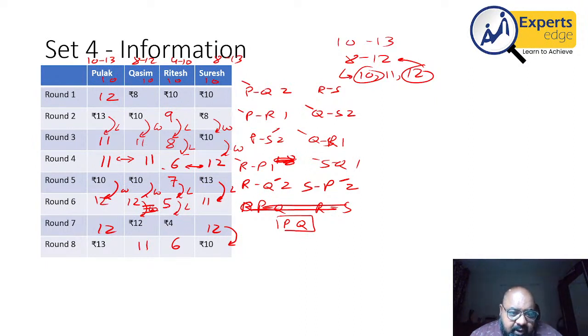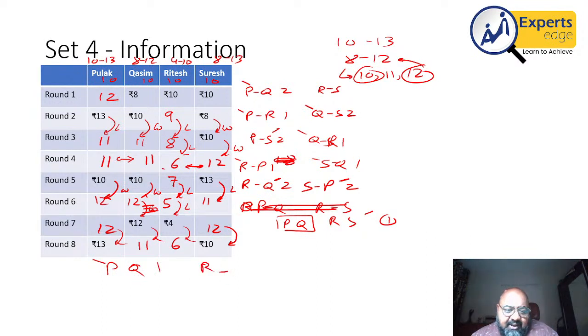And here R and S will have a game which S will win for 1 point. Finally, to go from 7 to 8, this is an increase, this is a decrease, increase of 2, decrease of 2. So P and Q will play a game of 1 point, which P will win.